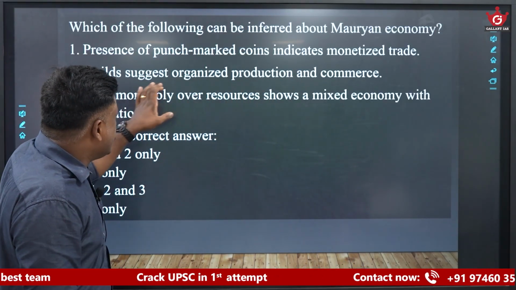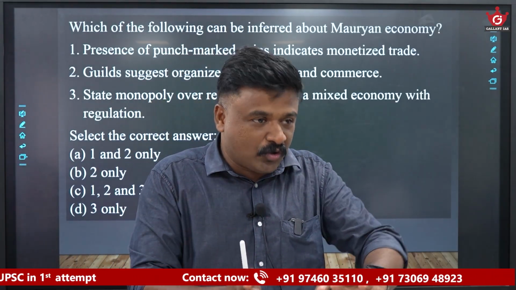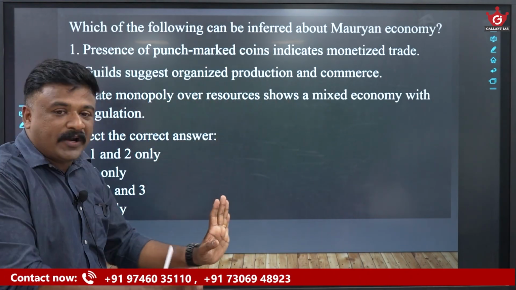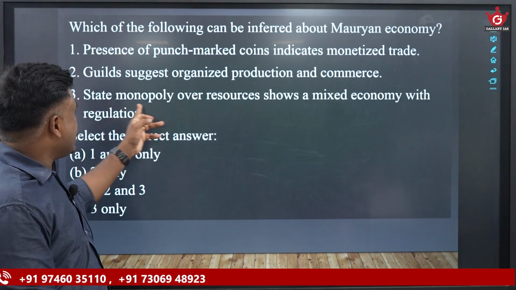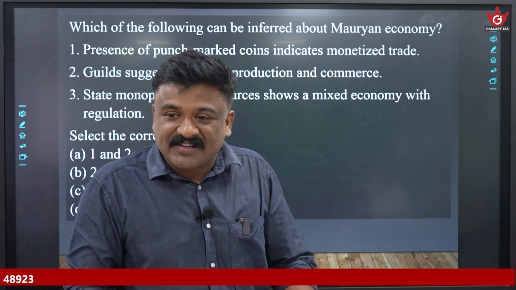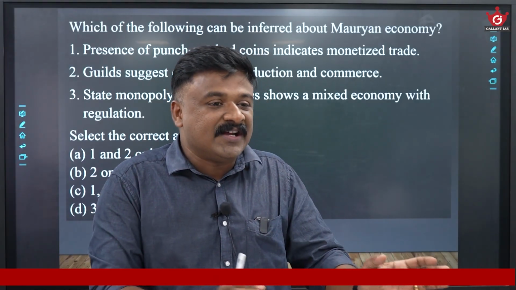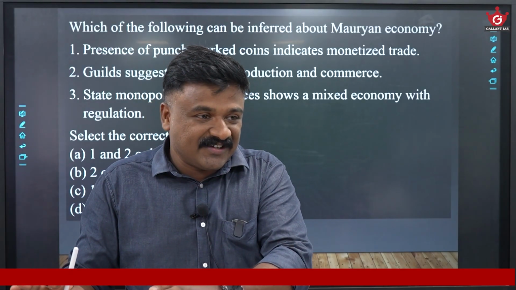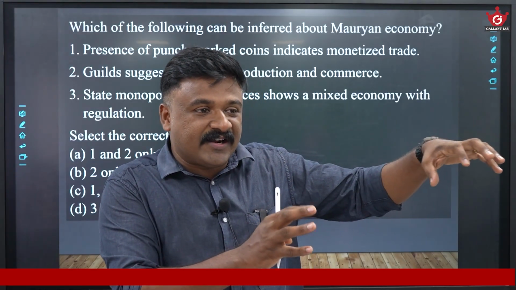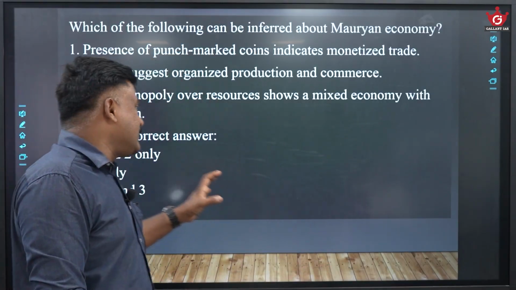Okay. Guild suggests organized production and commerce. You know, a guild is a trade union, merchants or cooperative setup. So obviously it will indicate organized production and commerce. Then state monopoly over resources shows a mixed economy with regulation. Yes, the state enjoyed a monopoly over certain huge income generating areas, and certain areas are privatized. So it is indicating a mixed economy.